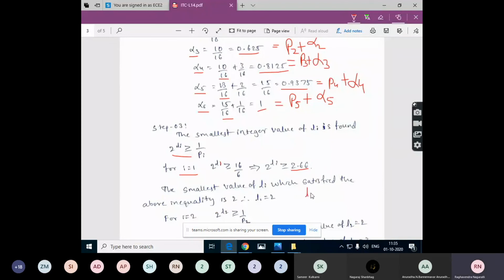So if we take 1, will it satisfy? 2 raised to 1 is equal to what? It is 2, which is not greater than or equal to 2.66. So go for the higher value.